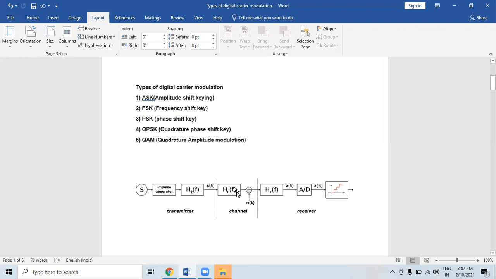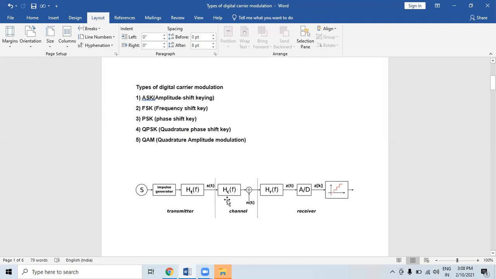And n(t) represents the noise introduced by the channel, and Hr(f) is the filter at the receiver. L is the number of levels that are used for transmission, and Ts is the time between generation of two symbols.